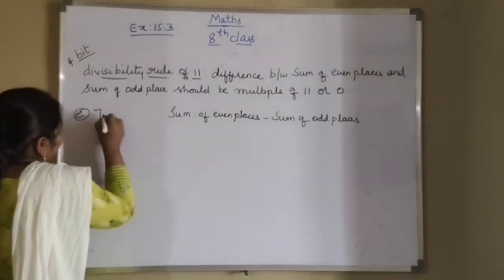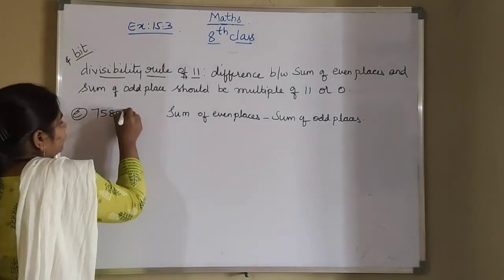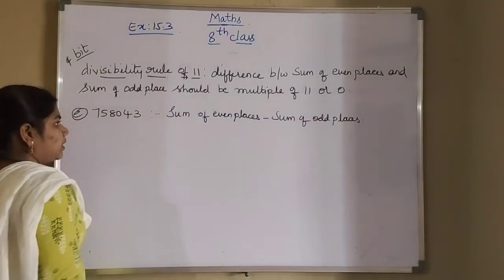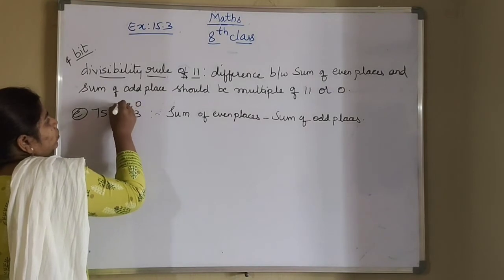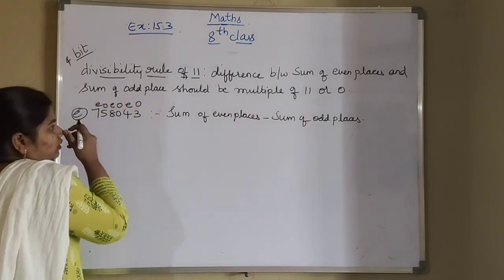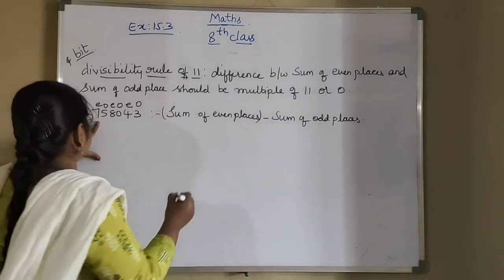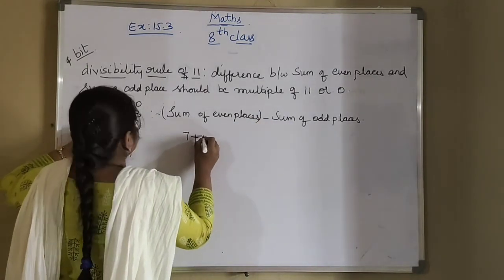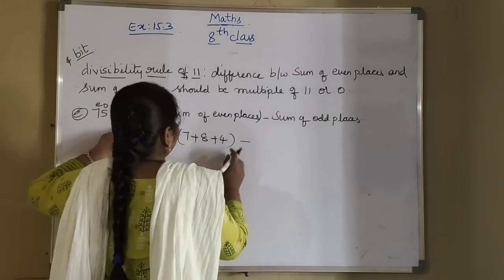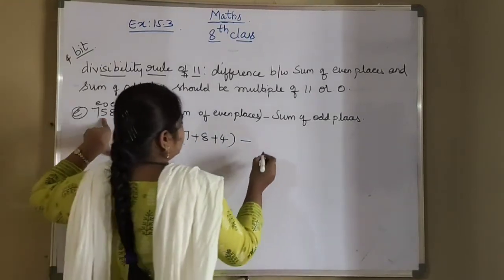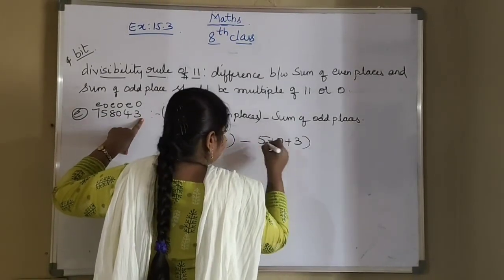Seven 580 43. So whether this number is divisible or not, we will check. Odd, even, odd, even, odd, even. So first sum of even places. What are even places here? 7 plus 8 plus 4 minus, what are odd places? 5 plus 0 plus 3.